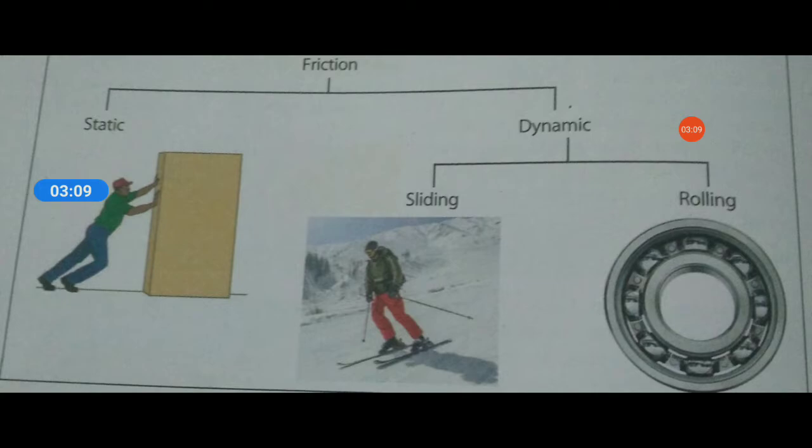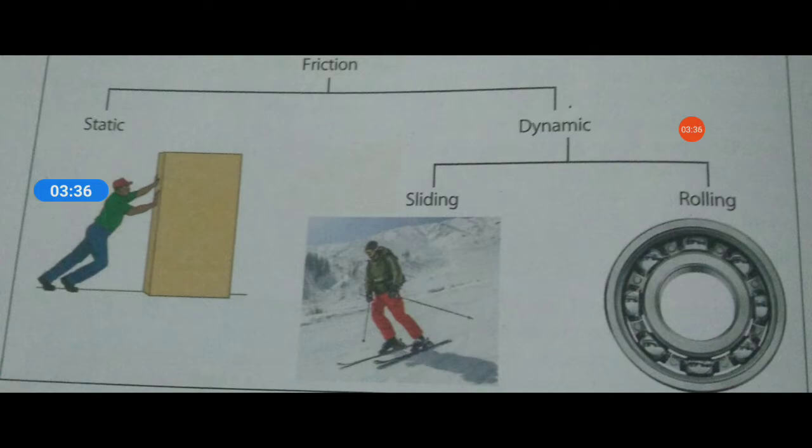The first one is sliding friction. This friction starts when one object slides over the other. For example, a table slipping over a slope, or when we slide down the slides, or in ice skating. These are the examples of sliding friction.